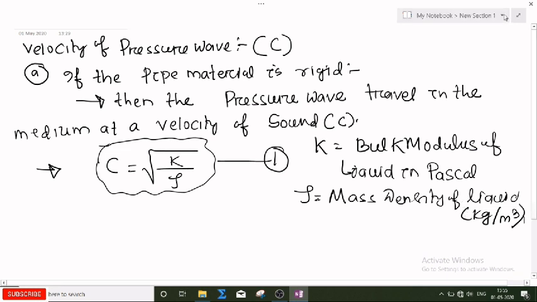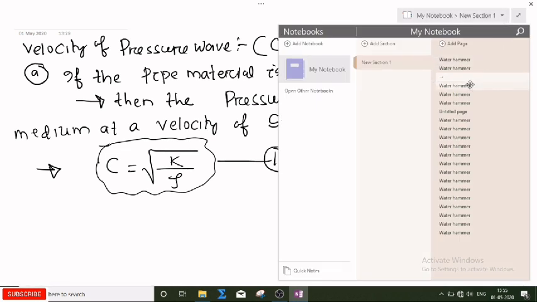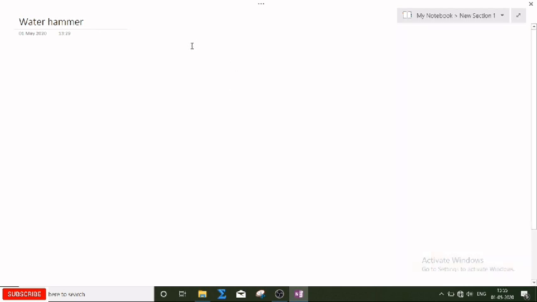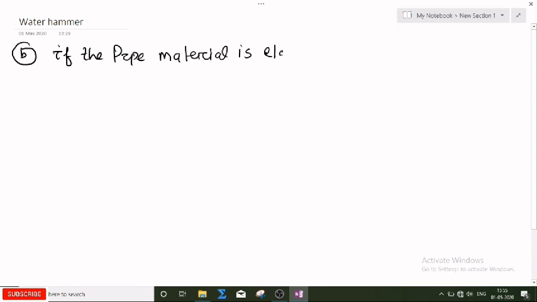So if there is an elastic property of the pipe material, then what will be the case? Now I am writing the second case. Suppose this is the second case. If the pipe material is elastic in nature, meaning modulus of elasticity will be taken into account, then what will happen?